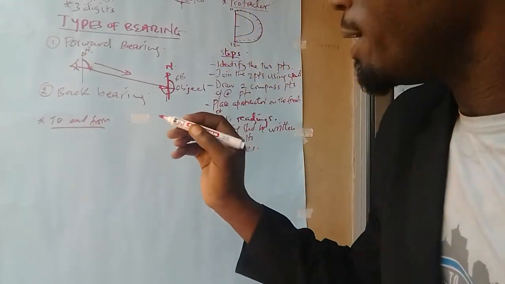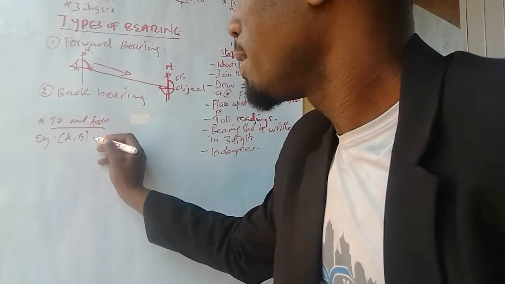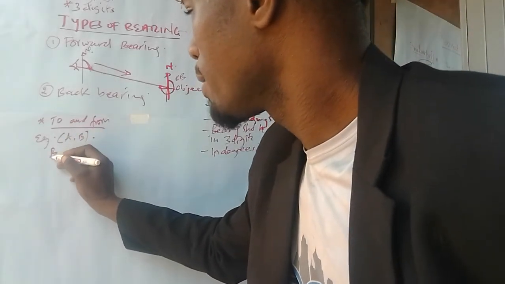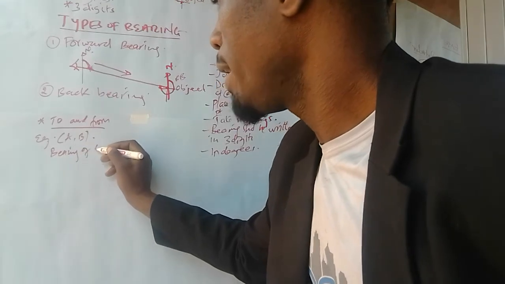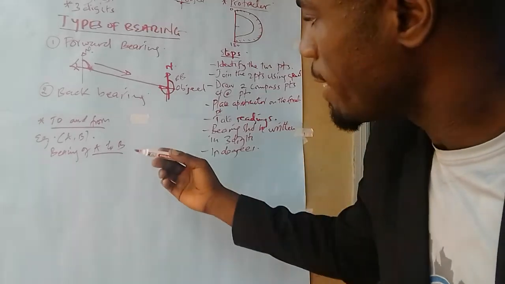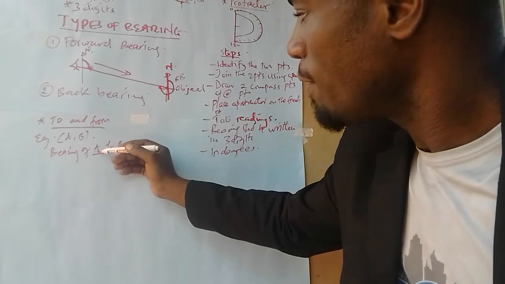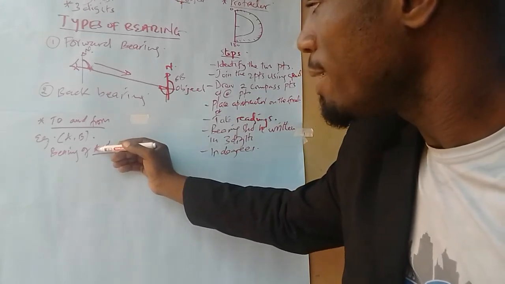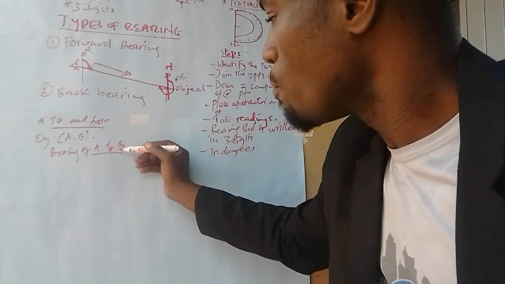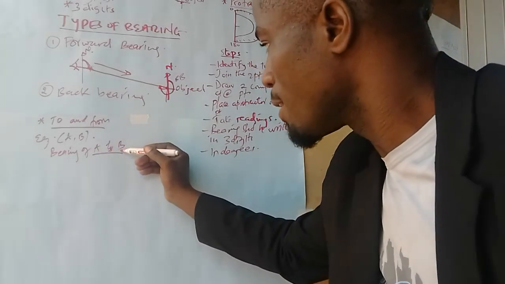Let me use A and B as an example. I can say, what is the bearing of A to B? Always students get disturbed here. What do they want? A to B. That means if I'm at A, I want to go to B. A is the fixed point. A to B, meaning they want the bearing of B. I'm at A, I go to B, so we want the bearing of B.